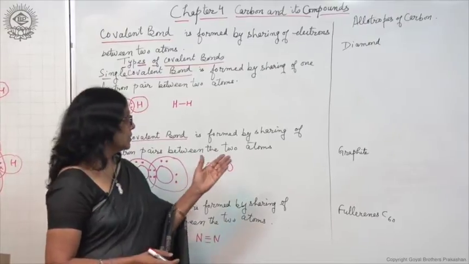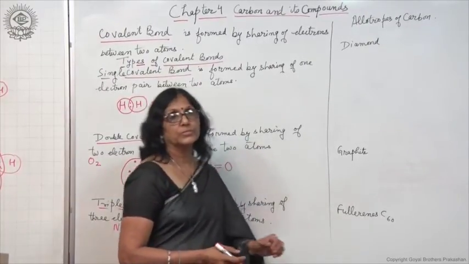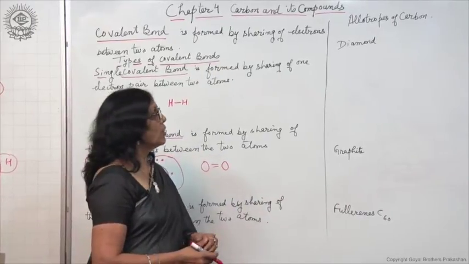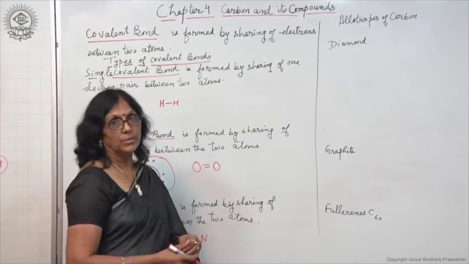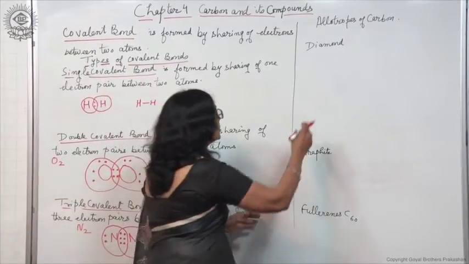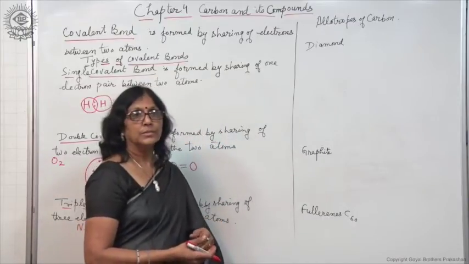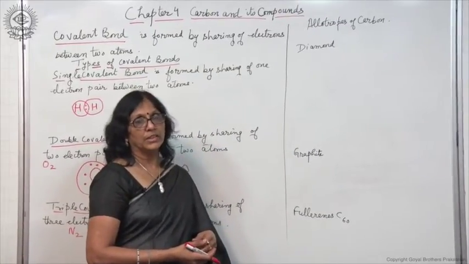So, diamond, graphite, and another is fullerenes. These are all different forms of carbon. When diamond, graphite and fullerene are burnt, they will form only carbon dioxide gas.